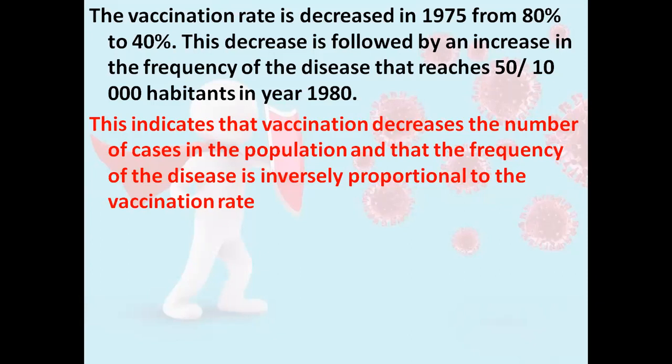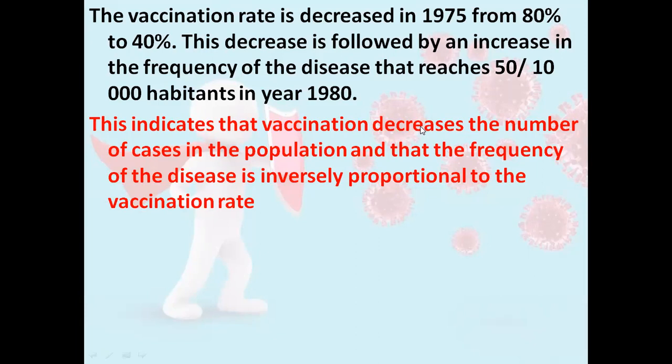This means that the vaccination decreases the number of cases, but the vaccination rate decreased in 1975. It decreases to about 40%. This decrease in the vaccination rate is followed by an increase in the frequency of the disease, which reached about 50 per 10,000 inhabitants in 1980.